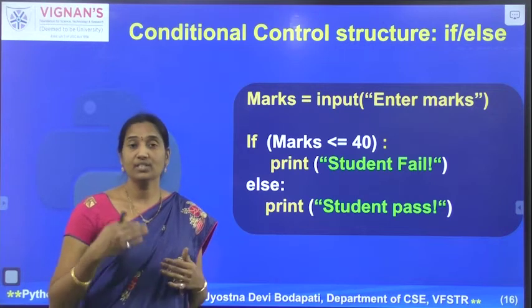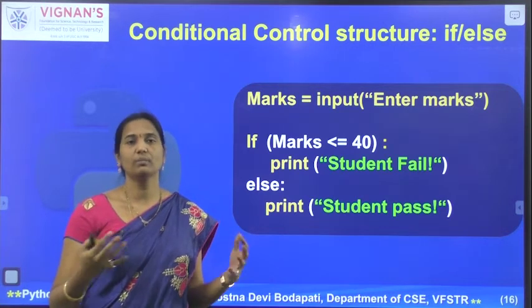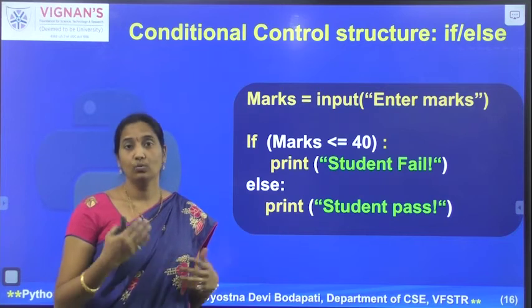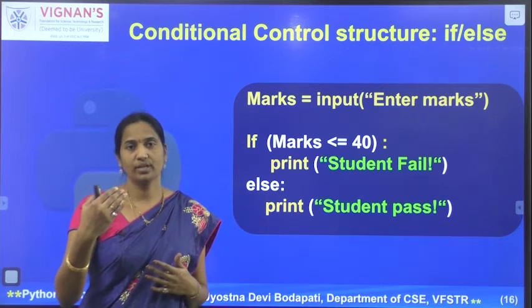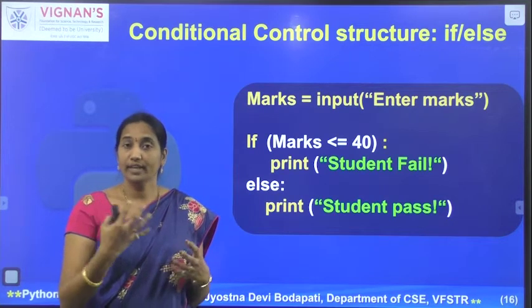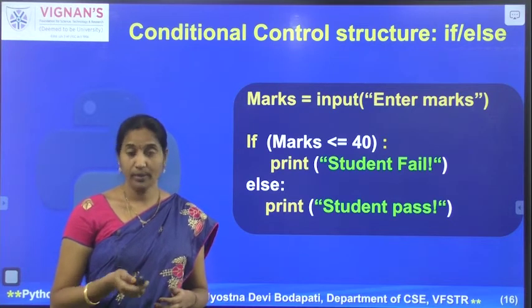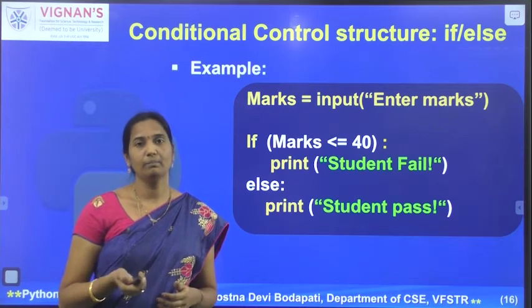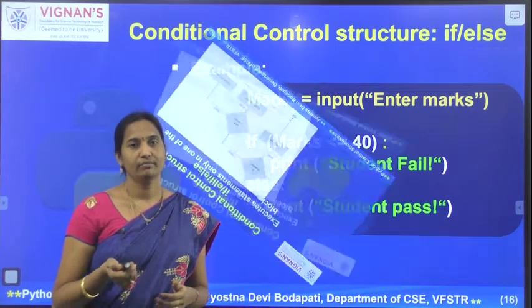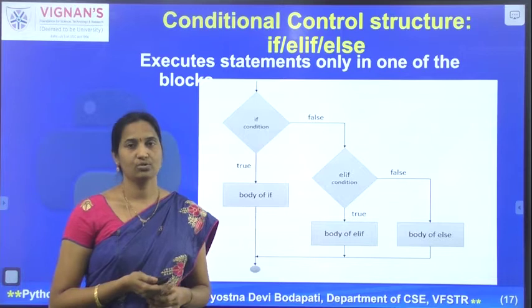But in certain situations, this two-way selection may not be enough, and we might need a control structure where we need to select one of the multiple possible paths. And how can we achieve that? That can be implemented with the help of the if, elif and else control structure.